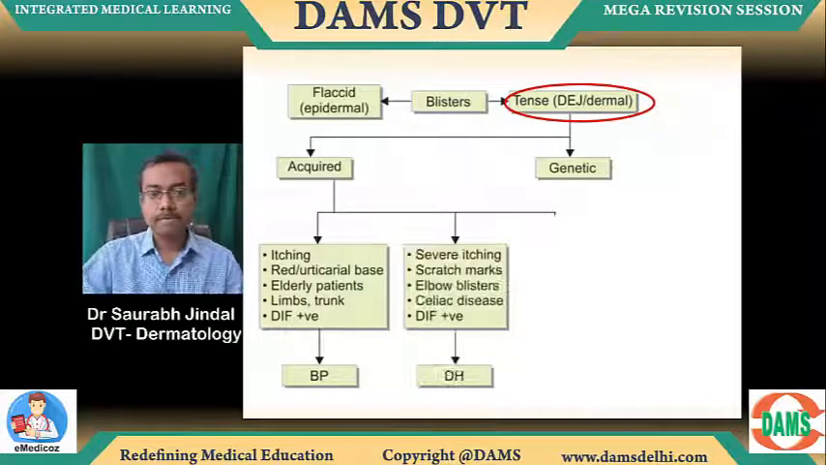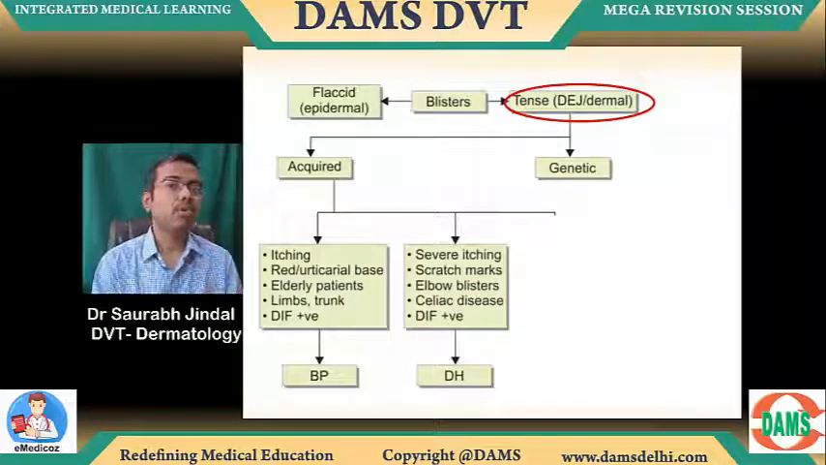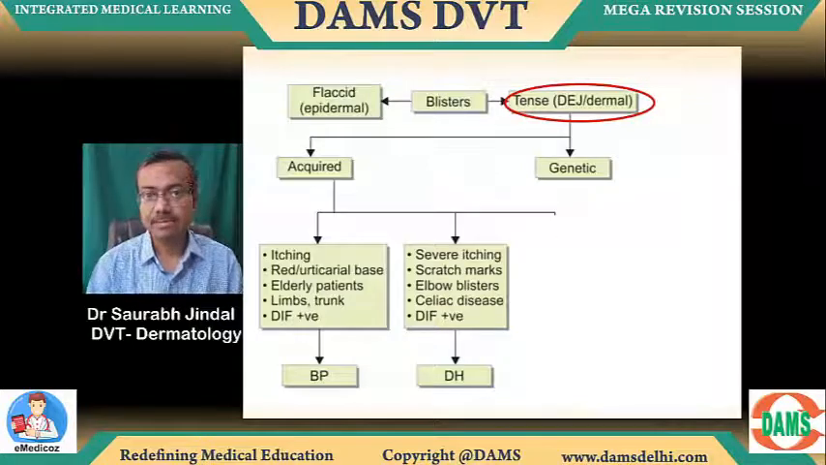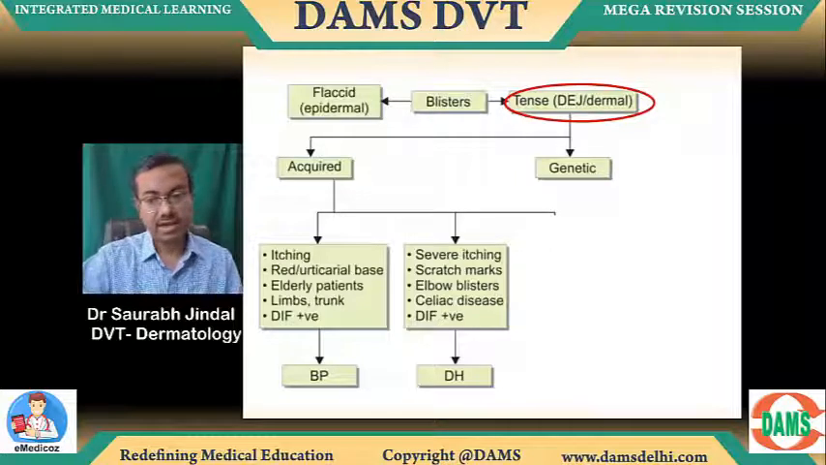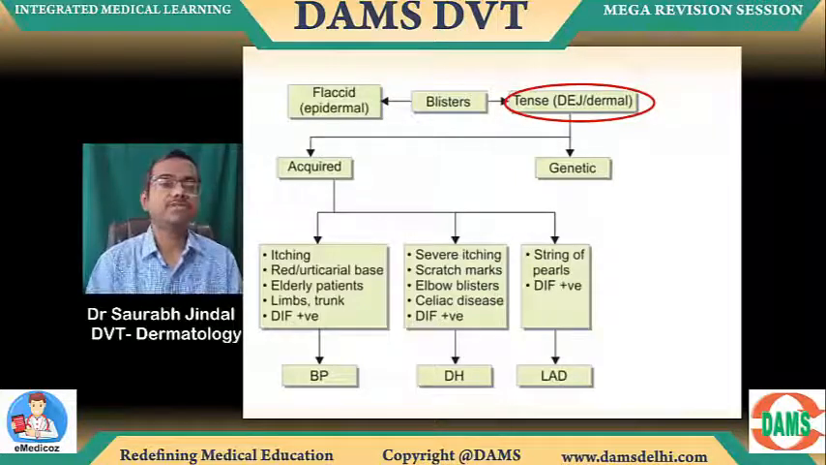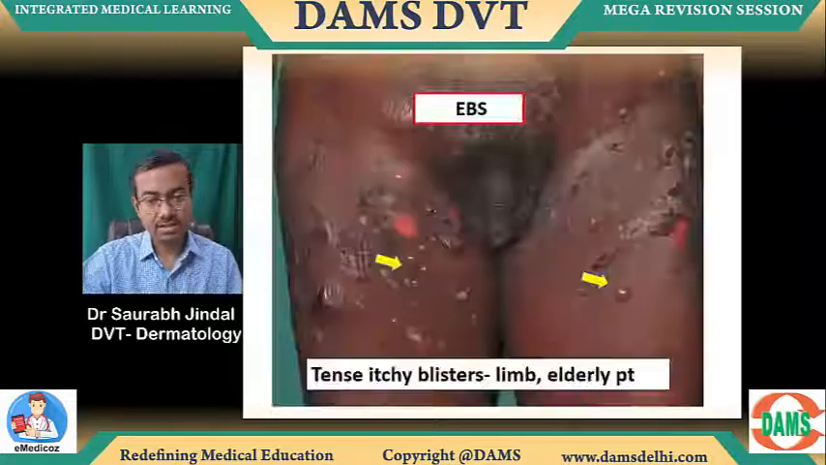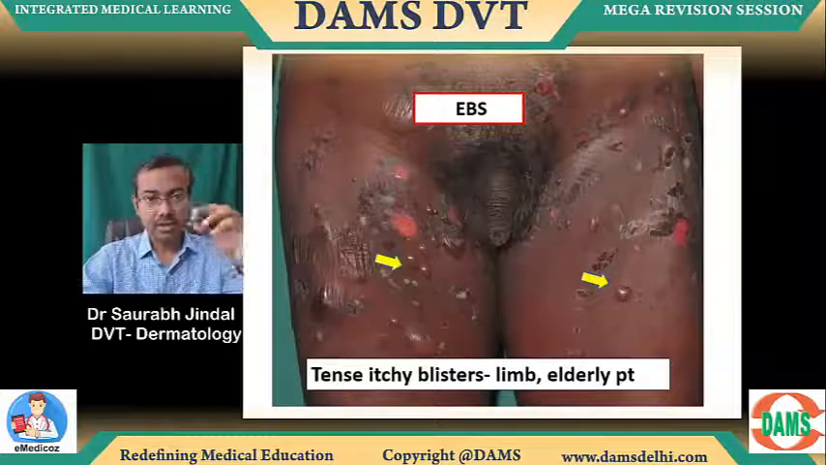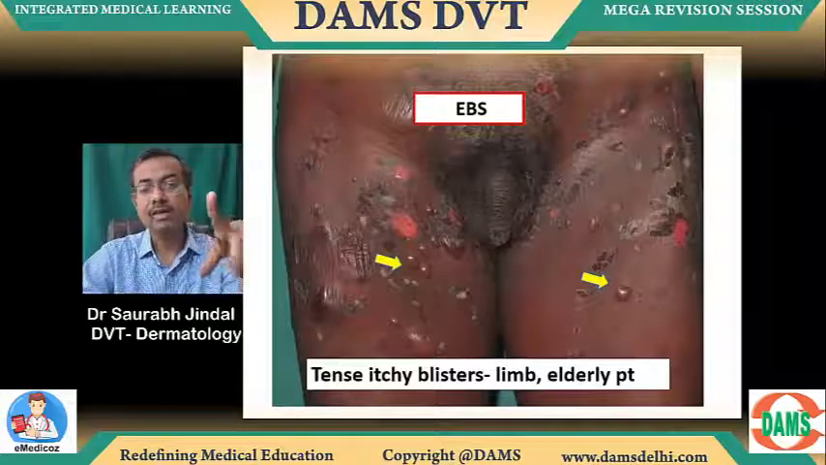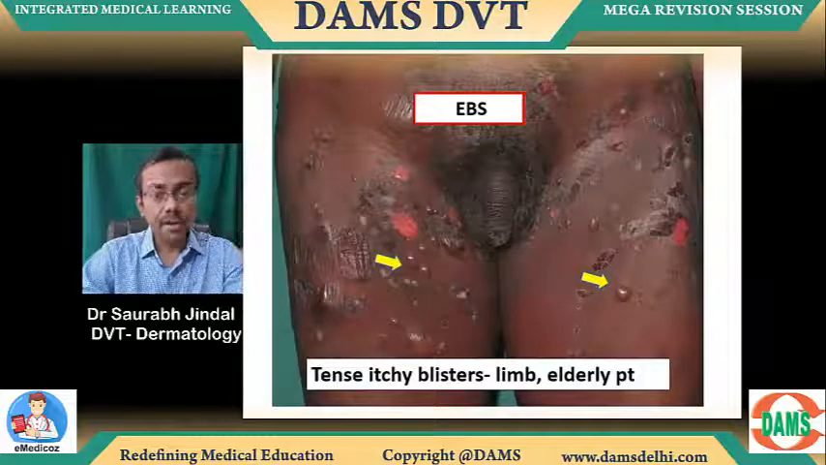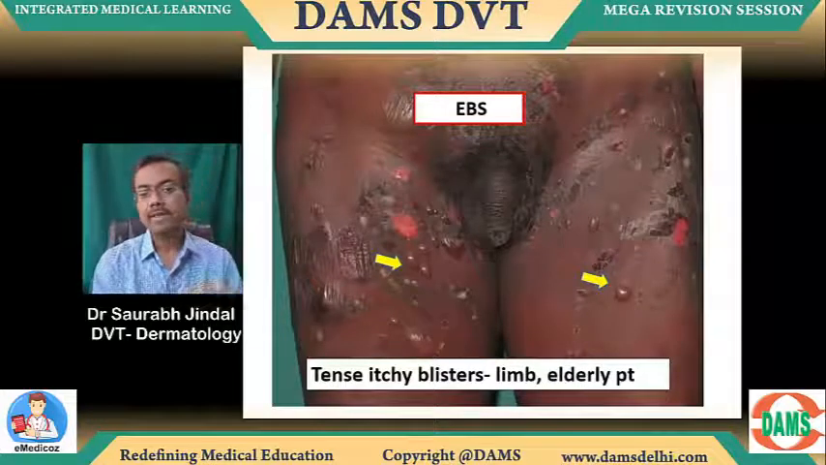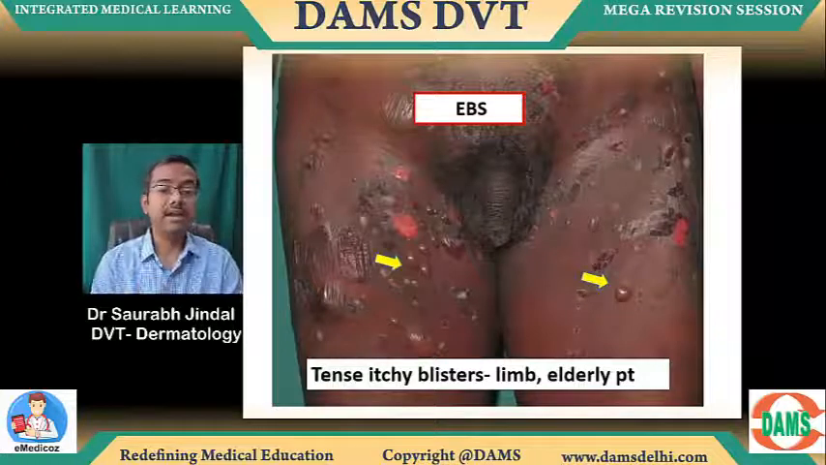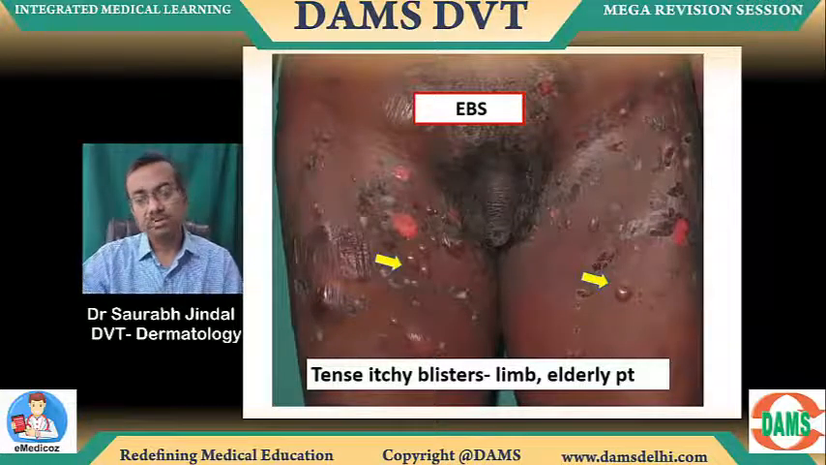Severe itching, see the word, severe itching, scratch marks, elbow blisters, celiac disease, positivity, okay, some gluten intolerance mentioned. DIF positive is dermatitis herpetiformis. String of pearls, DIF positive is linear IgA disease. Look at this. Okay, sorry, it's not EBS, there's an error in the labeling. This is bullous pemphigoid, okay. This is bullous pemphigoid, tense blisters, okay. Yellow arrows, tense blisters on the thigh, tense itchy blisters, limb in an elderly person. Very itchy disease, this is bullous pemphigoid.